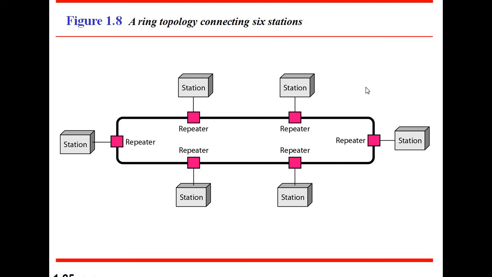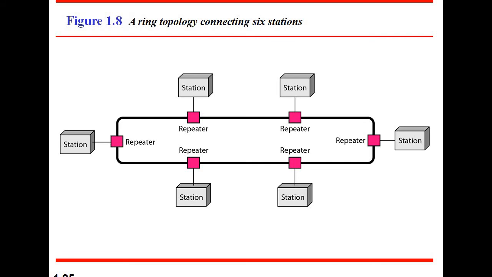The next topology we will go for is ring topology. Here is the structure, or diagrammatic representation, of ring topology. It looks like a ring, that's why it is called ring topology. It is very similar to the bus topology.